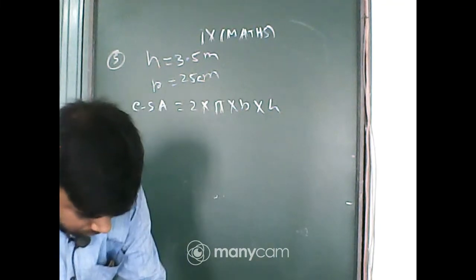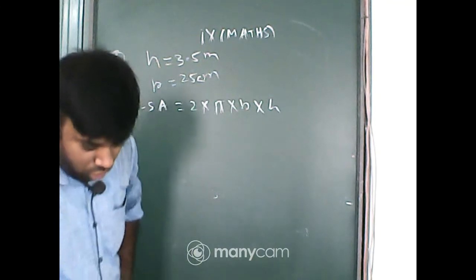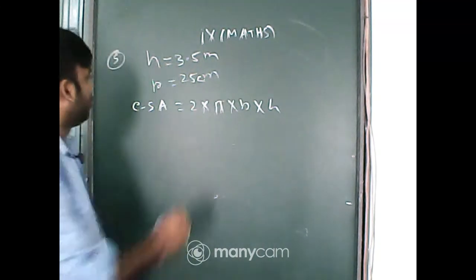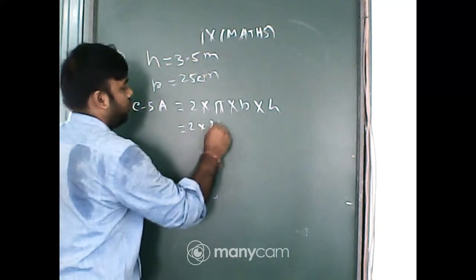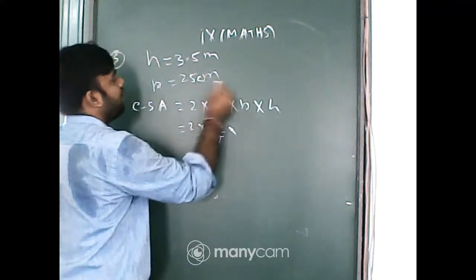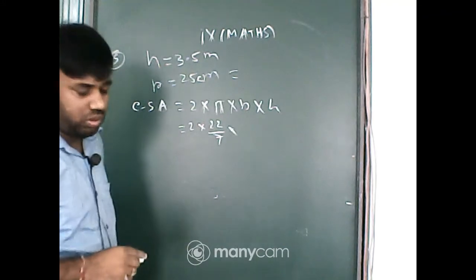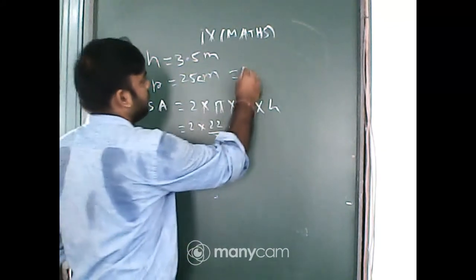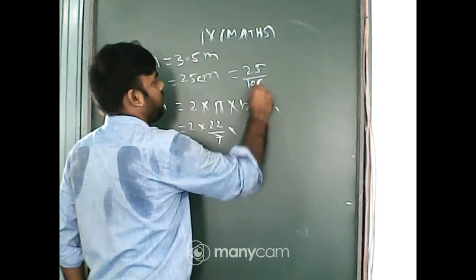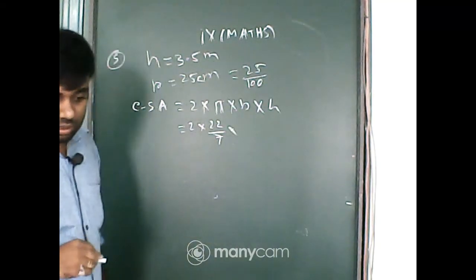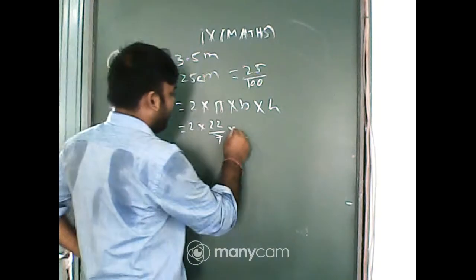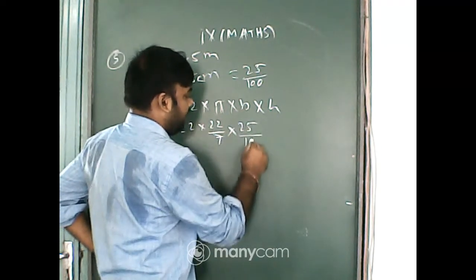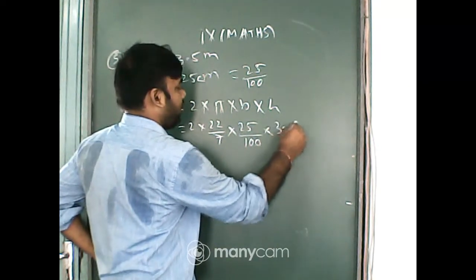Okay, so 22/7, r is 25. If I convert it into meter, it will be 25/100. So that is 25/100 into h, h means 3.5.